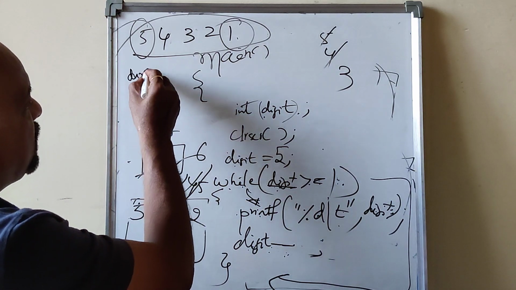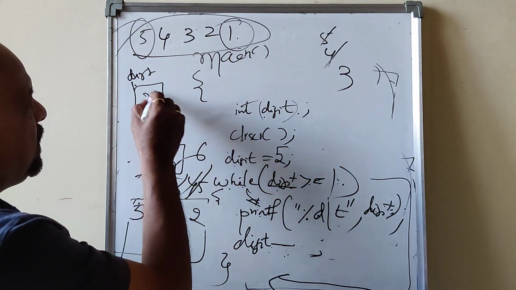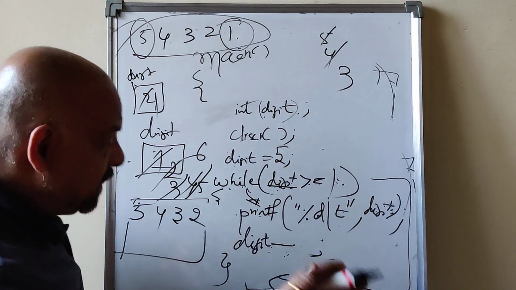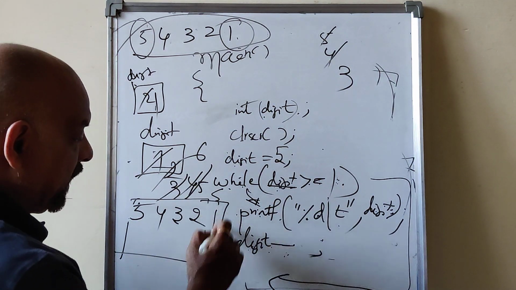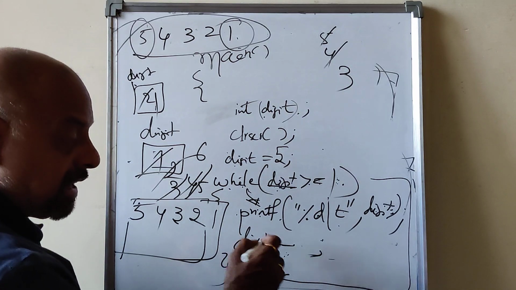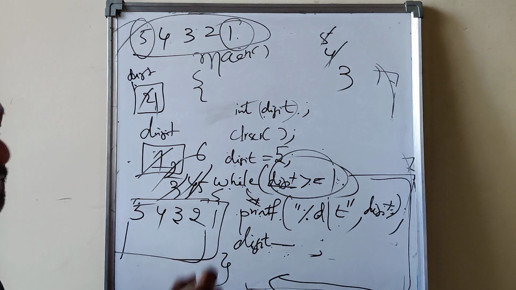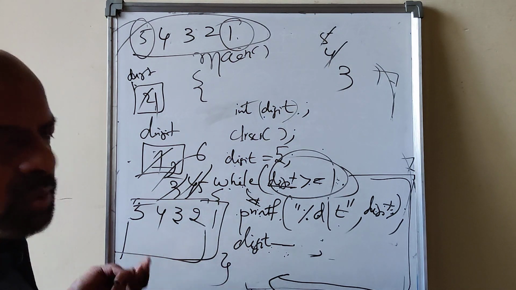Suppose digit contains 2, digit minus minus means it becomes 1. 1 greater than or equal to 1 is still true, right? Then print that, 1 will be printed. Again digit minus 1 is 0. Once this condition is 0, you are coming out of the loop. So you can do like that.